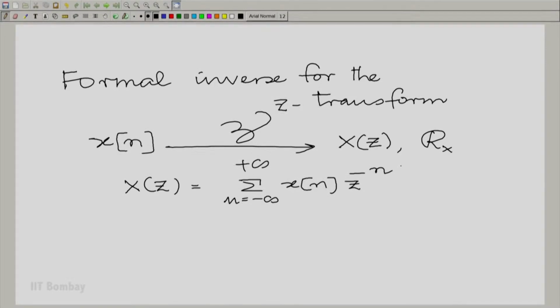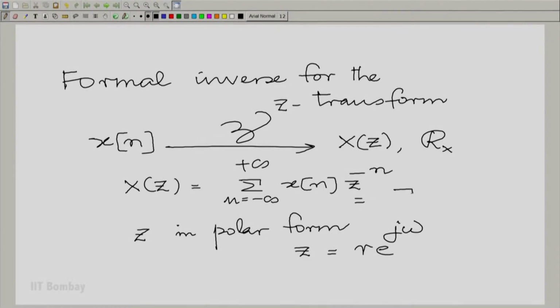Now, let us write down Z in polar form as usual, that is what determines our understanding of the variable Z. It is of the form r e raised to the power j omega, and therefore, we can rewrite this as the summation, n going from minus to plus infinity, of x of n r to the power minus n e raised to the power minus j omega n.